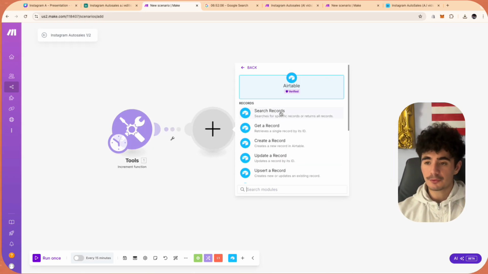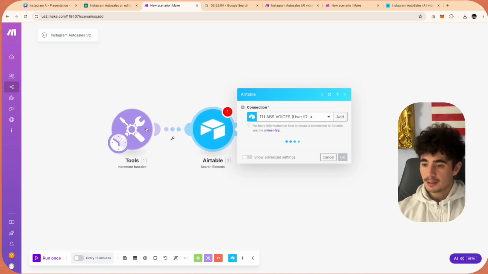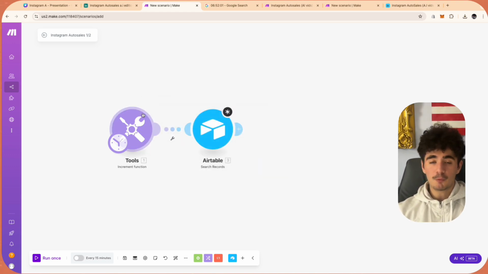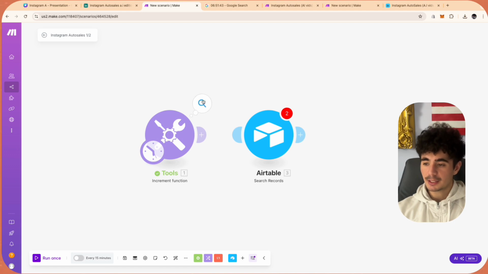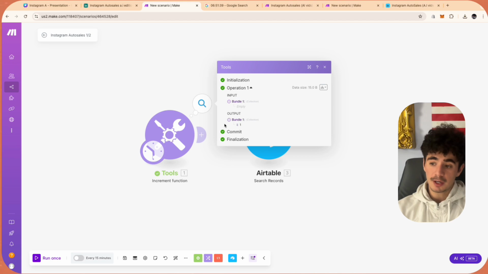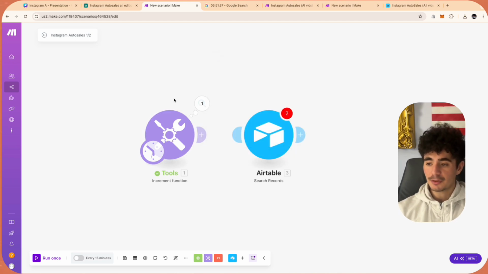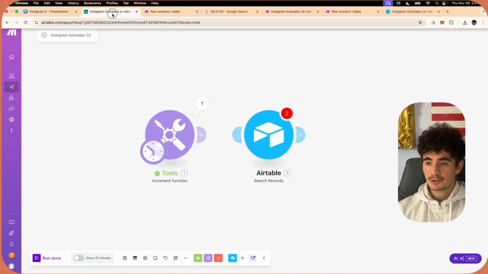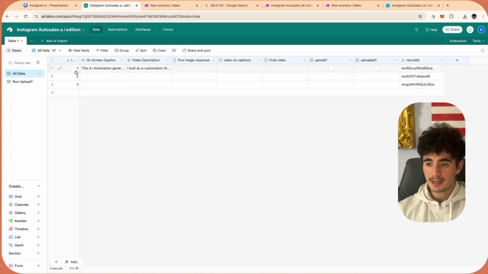We actually got to now search for the records that we want to be pulling, right? So this number here is going to be going one at a time. So we go here and we run this automation, guys. You'll be able to see that it'll pull up a number, and this number here is 1 because it's the first time we ran it. And so this number will correspond to this number in the Airtable. And so I hope that's starting to connect, right? So every single time that number is pulled, it'll pull that row along with it.